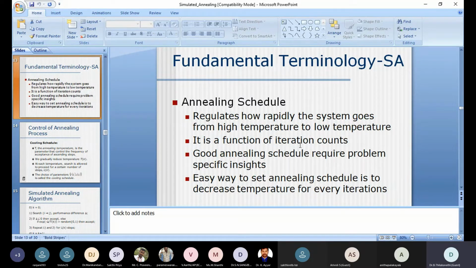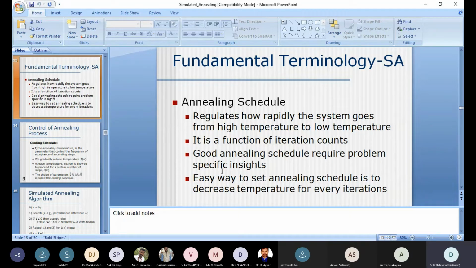temperature for the cooling schedule, how many counts may it take? Every 10 degrees if I take, how many iterations? Every 100 degrees, or 50 degrees, 1 degree, what about the counts? It all depends on the iteration count, whether to implement with more iterations or fewer. Everyone wants a low number of iterations. But at the same time, the temperature should not be high enough when we cool down the annealing schedule. So it must always be a controlled rate.